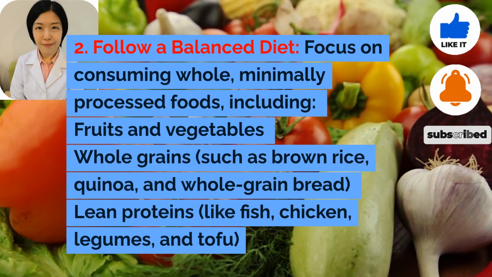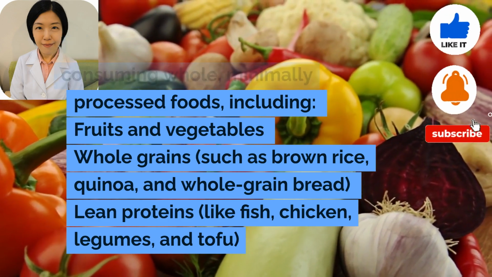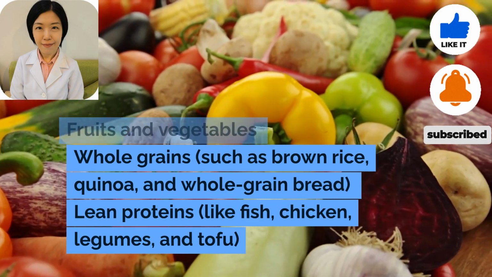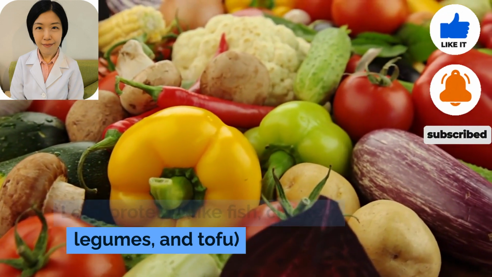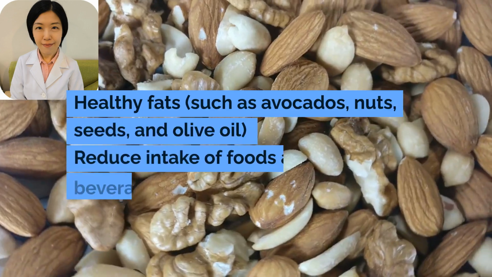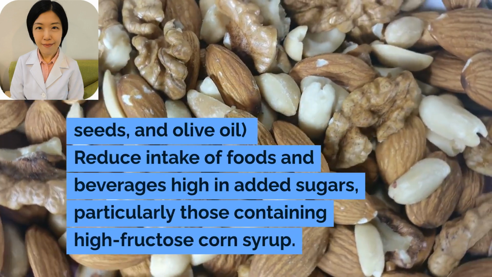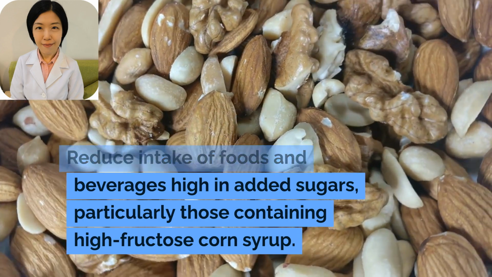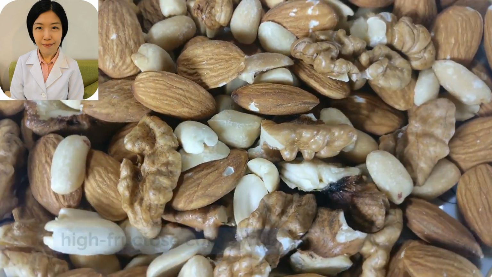Focus on consuming whole, minimally processed foods, including fruits and vegetables, whole grains such as brown rice, quinoa, and whole grain bread, lean proteins like fish, chicken, legumes, and tofu, and healthy fats such as avocados, nuts, seeds, and olive oil. Reduce intake of foods and beverages high in added sugars, particularly those containing high fructose corn syrup.